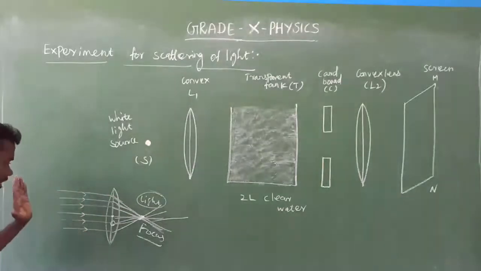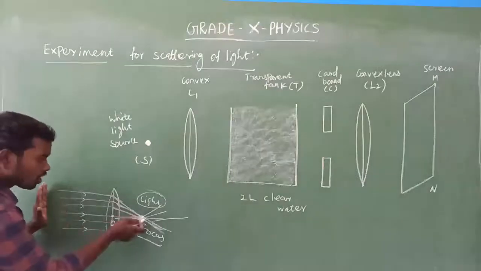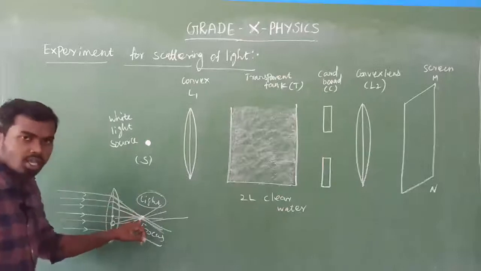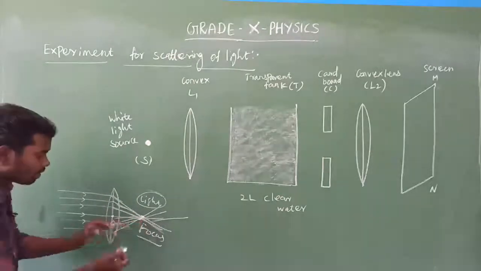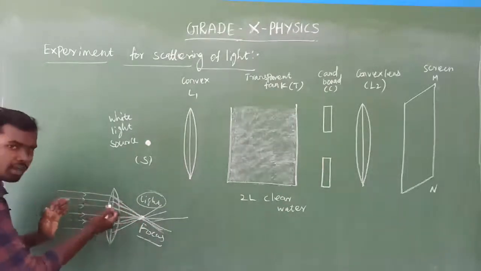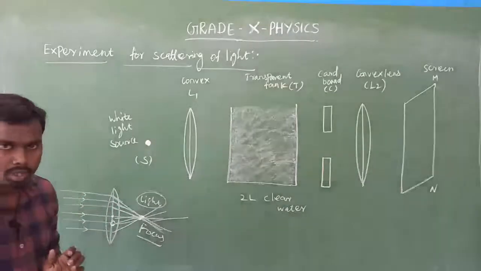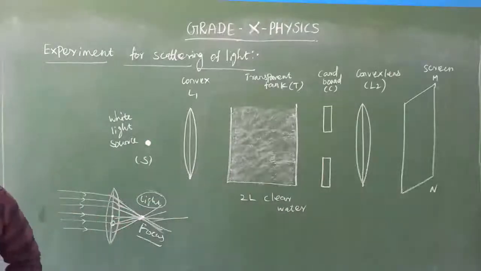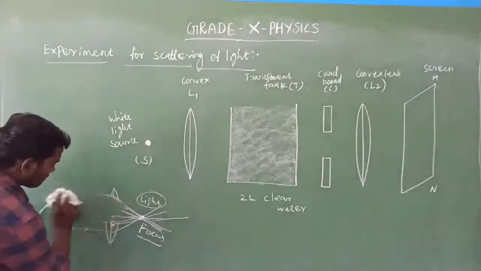In the first case, the light source is placed here, so the focus is formed here. Suppose the light source is placed at focus, what will happen? After refraction, all the refracted rays will be parallel to each other. Am I right? Don't get confused. Very simple logic.